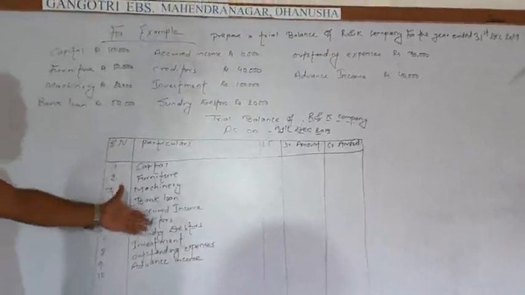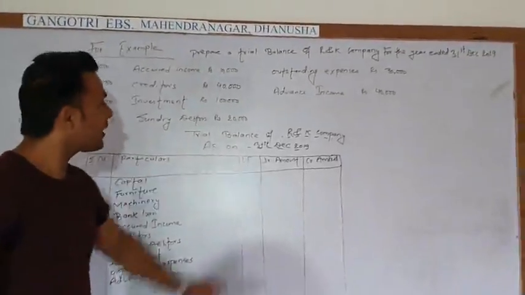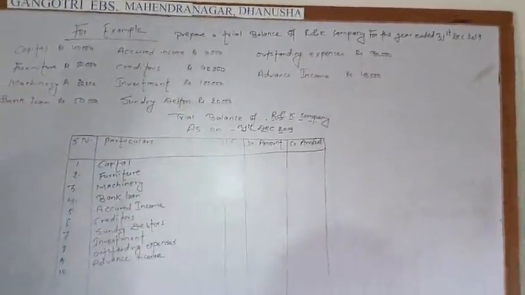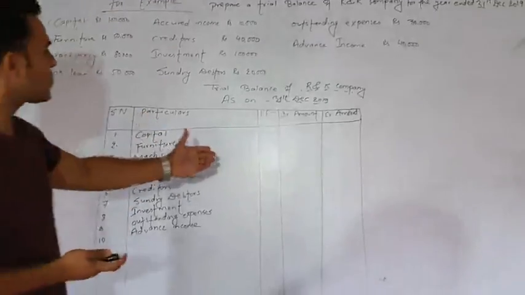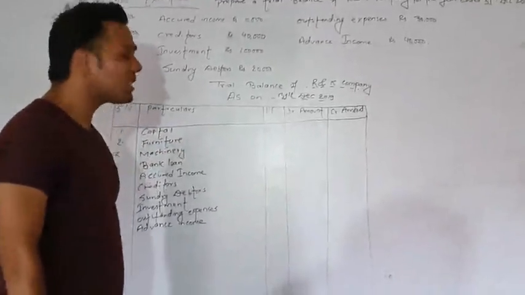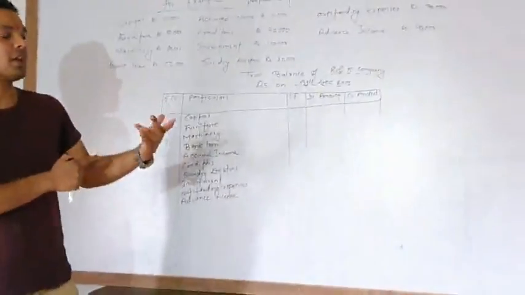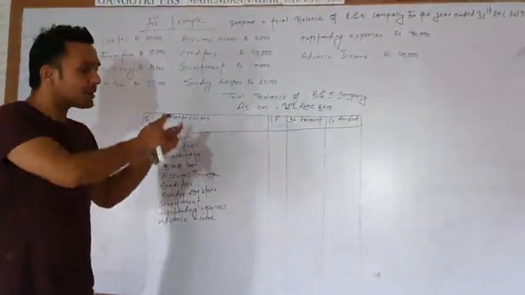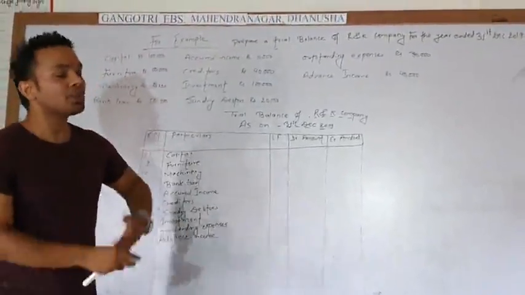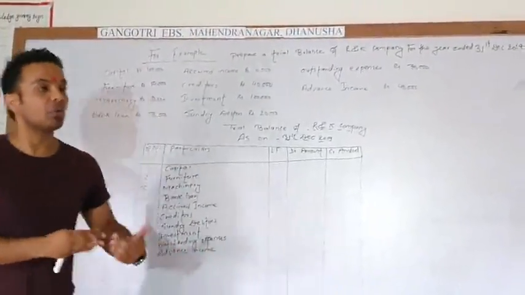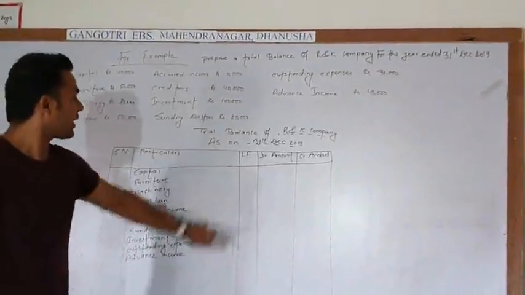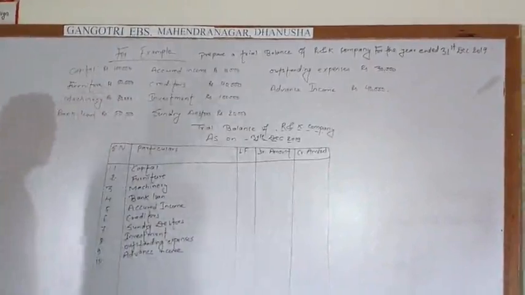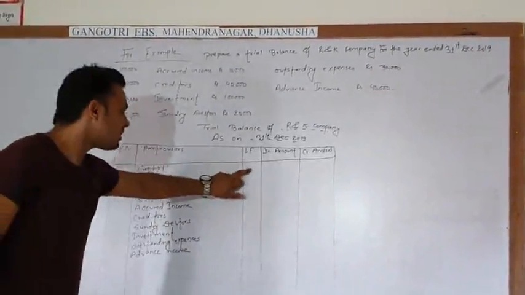Next is LF, meaning ledger folio. It is not useful for us while preparing the trial balance, but sometimes organizations keep a record of the page number from which that amount is recorded in the trial balance. That is the ledger folio.